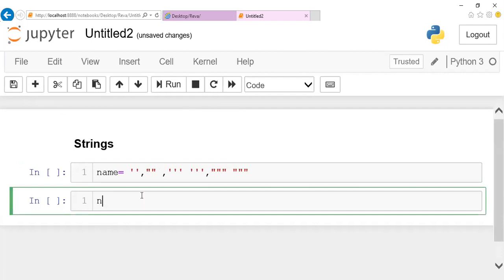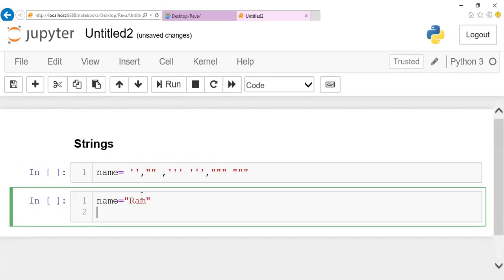For example, for name I can assign Ram. This single word or single string, I can also mention as hello Ram. So here I can use either single quotes or double quotes. Whenever your initialization is going to happen in a single line, I can make use of single quotes or double quotes for initialization of a string.